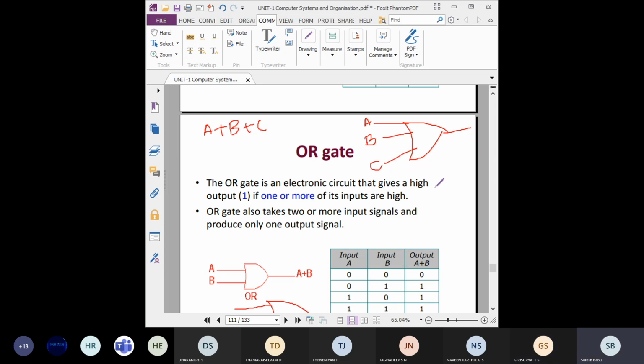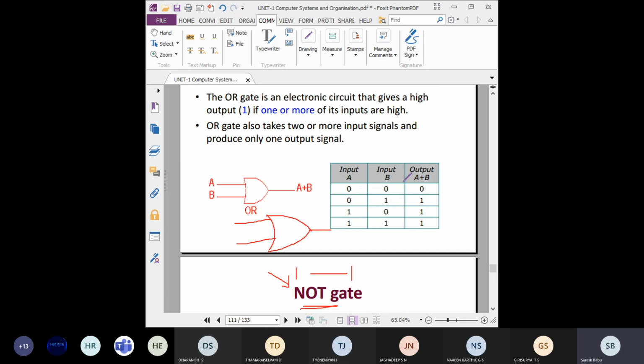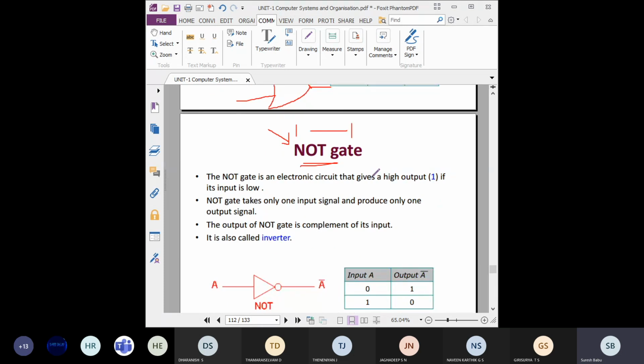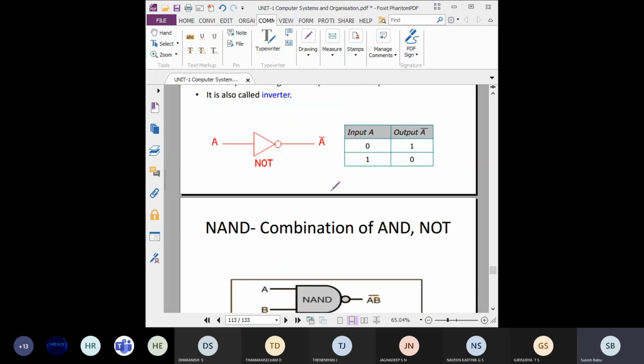Yes, sir. So only for the NOT gate, students, you can give only one input. That is the maximum you can use, only one input. So kindly consider these things. Always remember them, and don't forget during the exam. These are the things you should consider, right?